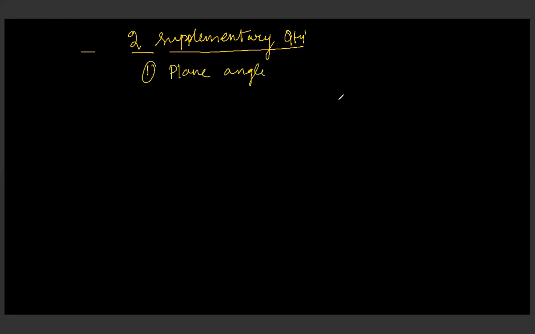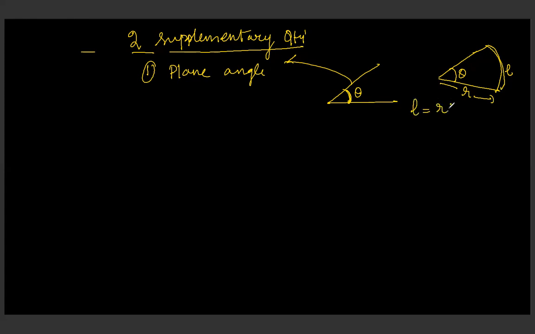You know that I'm going to take two lines, and this is called the plane angle, theta. If I make an arc over here, you can see that this angle is theta. Let this be the radius, and this one is the arc length. L is equal to r theta. It has a unit of radian, represented as rad.